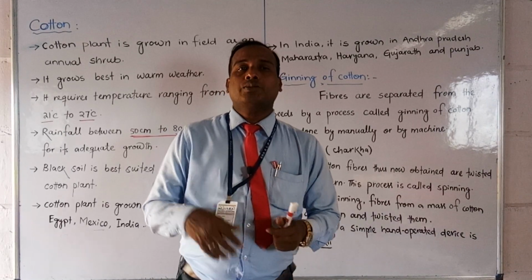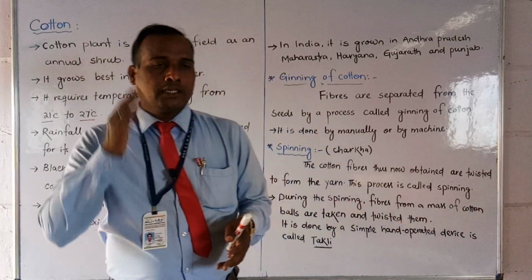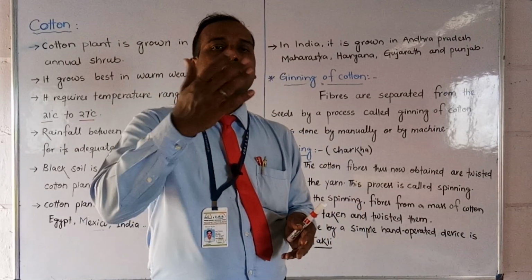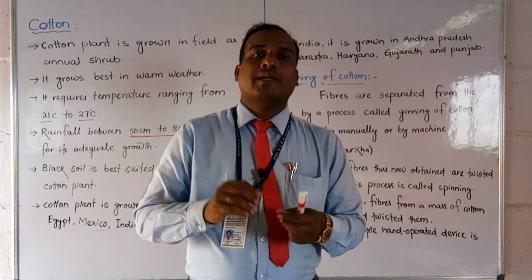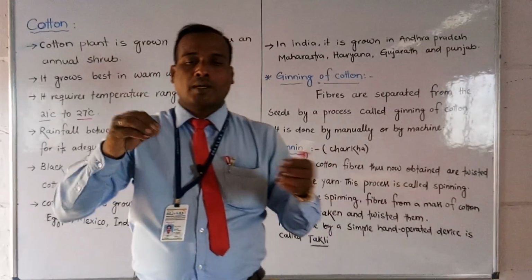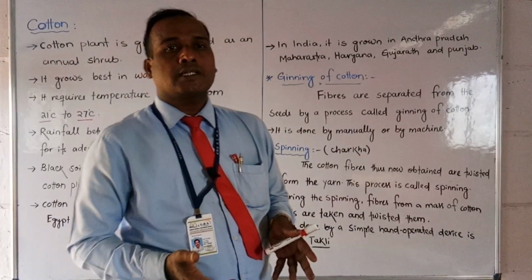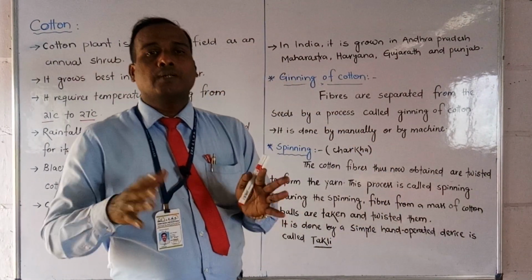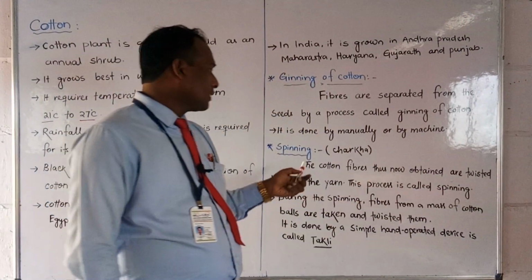and it is a simple machine which we use for twisting. After we have separated the cotton fibers from the seeds, we gather them in one place and then make yarn. Yarn means thread-like; we twist many cotton fibers together, and we do that using one simple hand machine, which is called a charkha. With the charkha we can twist our cotton fibers by hand.